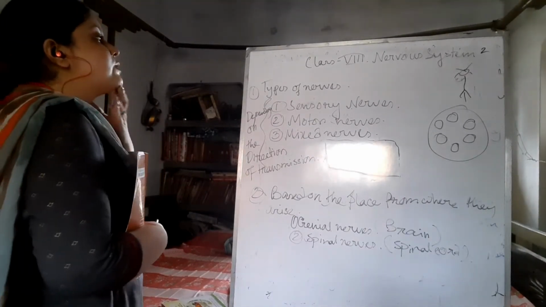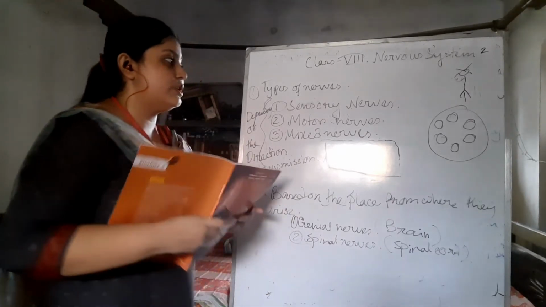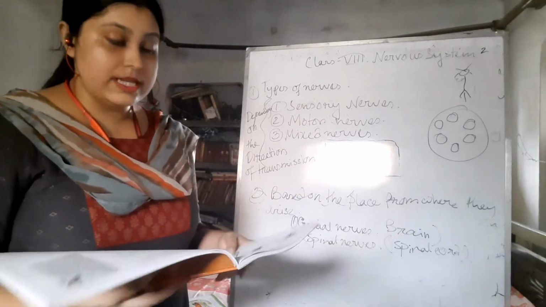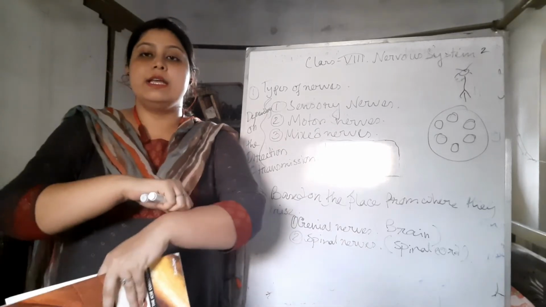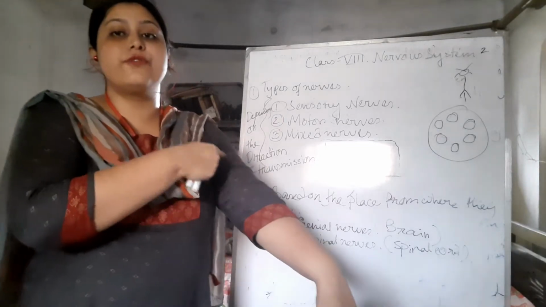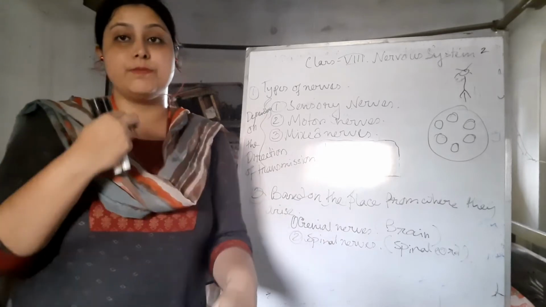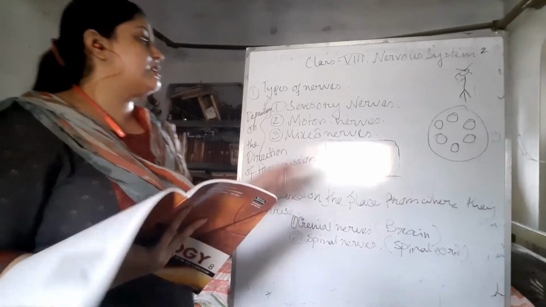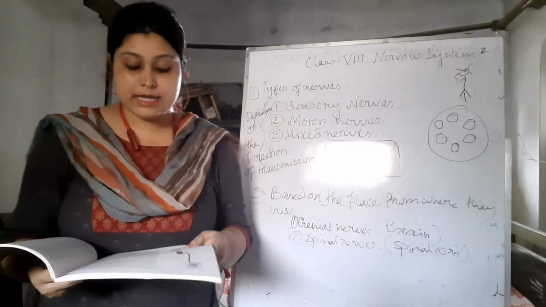First I am going to discuss the types depending on the direction of transmission. The first is the sensory nerve. What is the sensory nerve? Sensory nerves mainly carry the senses. The impulse going from my hand to the spine is received by the nerves that can sense the impulse, and those are the sensory nerves.